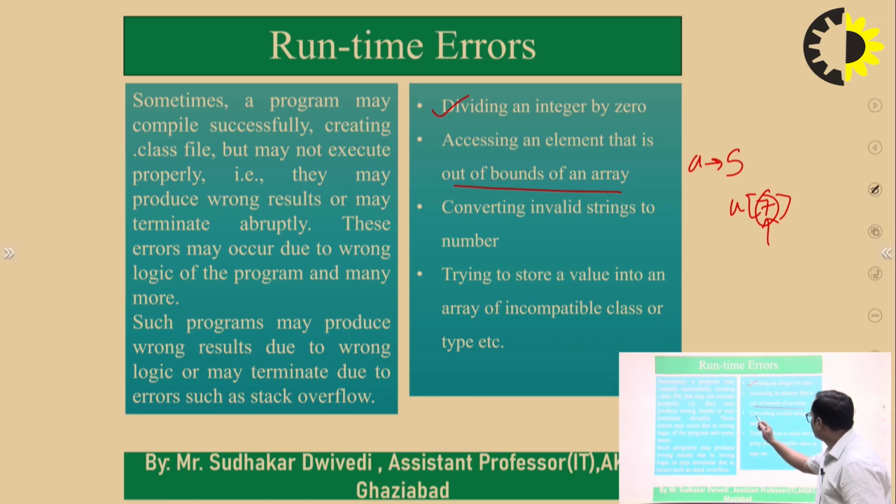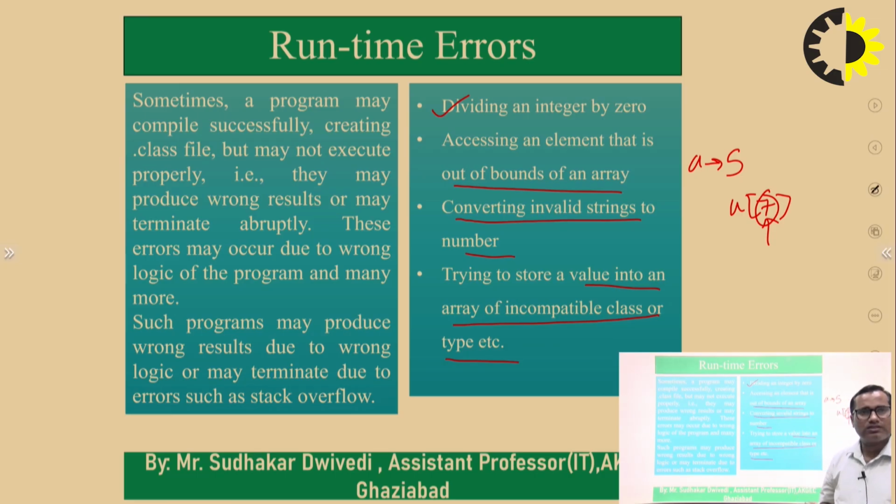If we are trying to convert an invalid string to a number, or if we are trying to store a value into an array of incompatible class or type, all these situations may cause errors at the time of execution, and that is considered as runtime errors. Sometimes a program may compile successfully and also create the .class file, but may not execute properly.